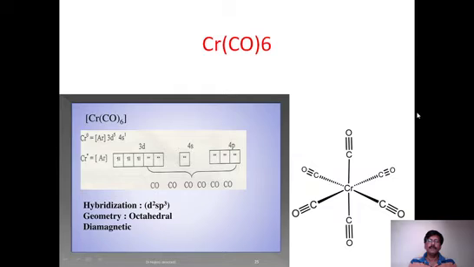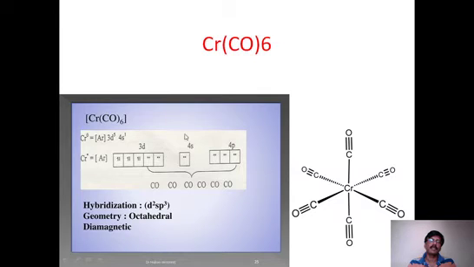Similarly, one more carbonyl is hexacarbonyl chromium(0). Here also chromium is in the 0 oxidation state, because it is there in 0, that means 24 electrons altogether. So all 6 electrons are paired up in the 3d, and there are 2 d orbitals which are empty. One s orbital is empty and 4 p orbitals are also empty.